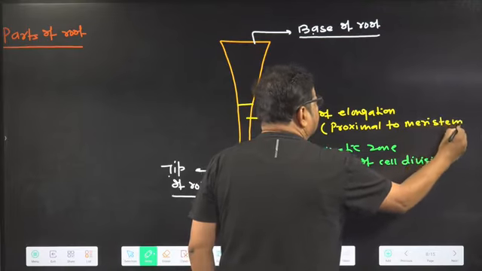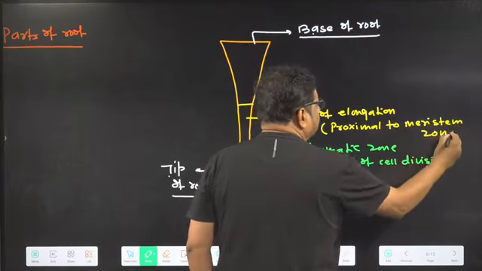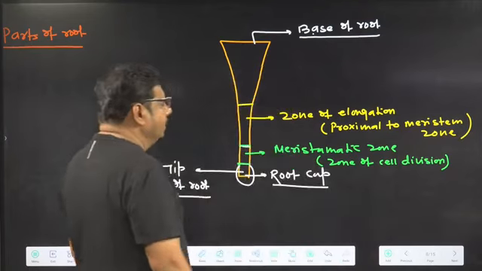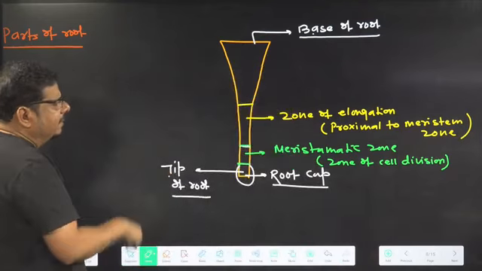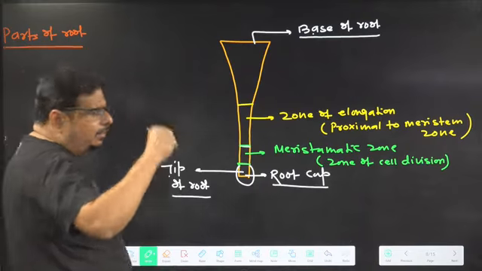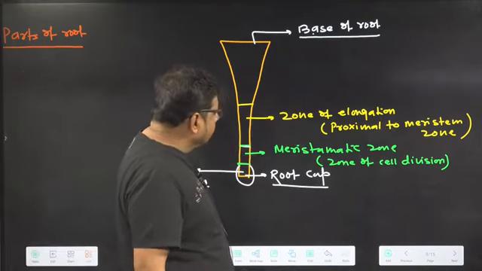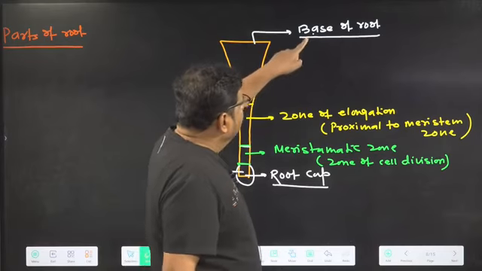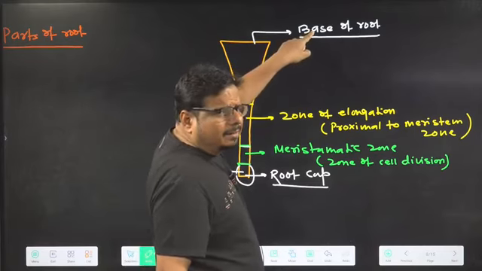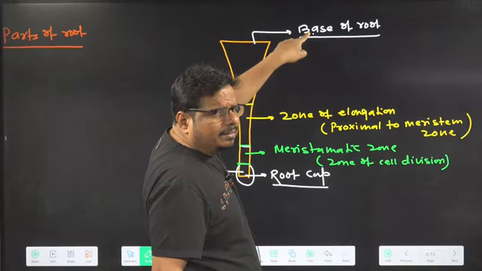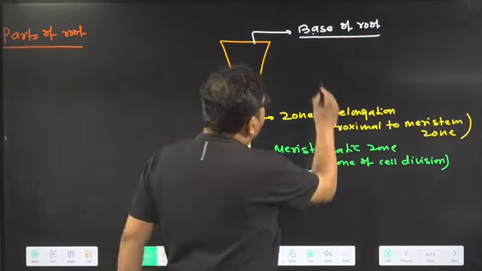In MCQs, people will confuse you. The zone of elongation is proximal to the meristematic zone. Proximal or distal terms we are using in reference to which one? Base of root.